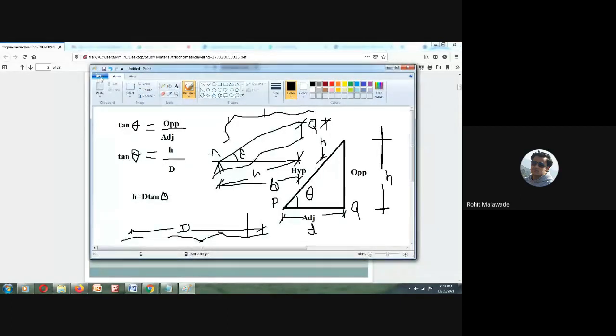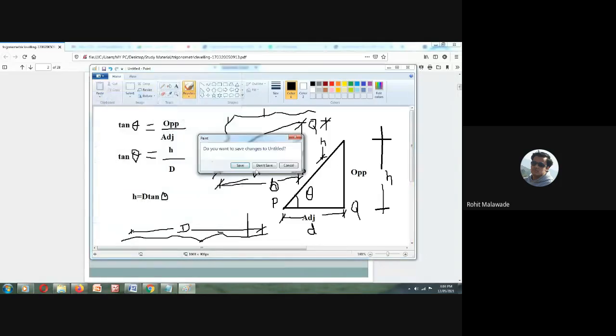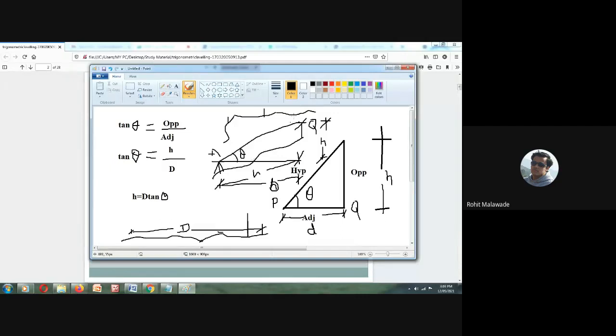From the known horizontal distance D, and from the known angle theta, I can measure the difference in elevation between the 2 points. Is it clear to you all?